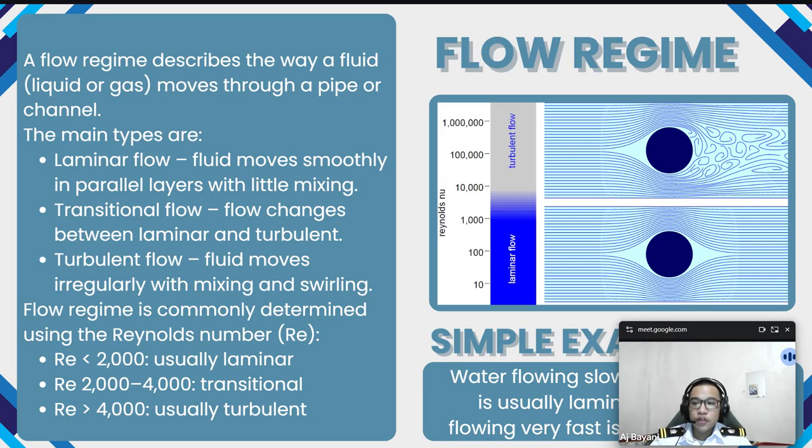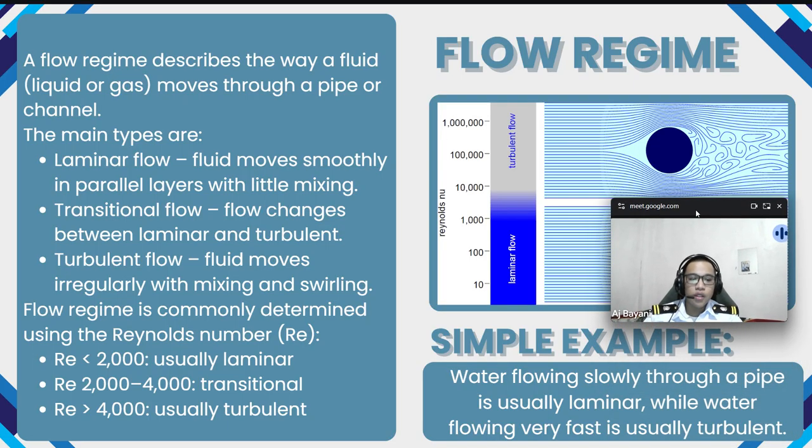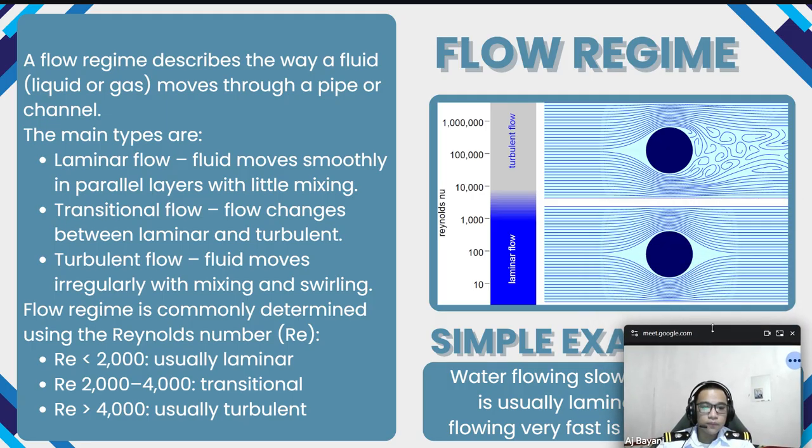Flow regime is commonly determined using the Reynolds number, or Re. Re below 2000 is usually laminar, Re 2000 to 4000 is transitional, Re above 4000 is usually turbulent. As seen here in this picture, 10 to 1000 is usually laminar flow, between 1,000 and 10,000 is transitional, and 10,000 to 1 million is usually turbulent flow. A simple example, water flowing slowly through a pipe is usually laminar. When the water is flowing very fast, it is usually turbulent. So that is all.